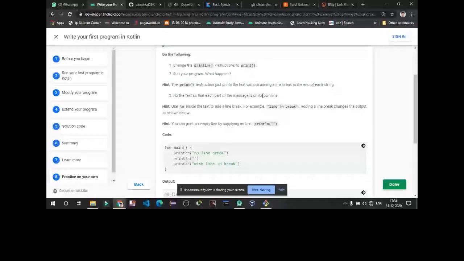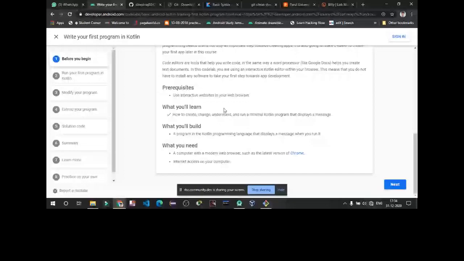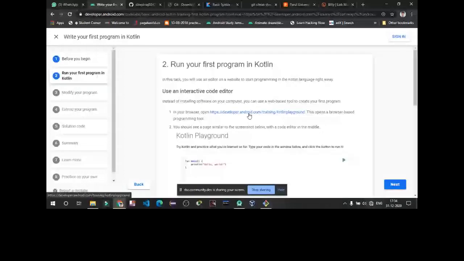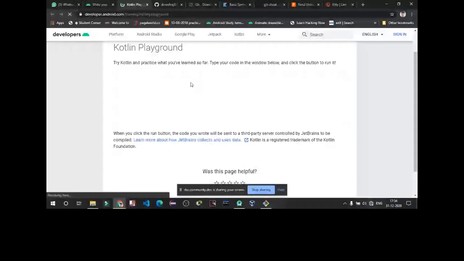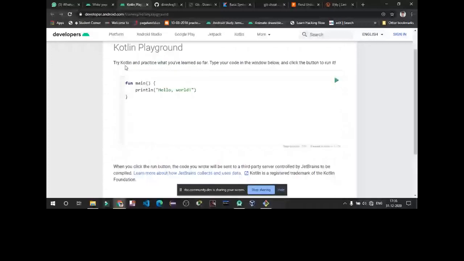Before we begin, the prerequisites are that you must have Chrome or Microsoft Edge installed, so that you can have an interactive web browser. Next we are going to run a first app, so we are going to this Kotlin playground, where we are going to code. This is a playground, an environment provided for the Kotlin language. I'm just sharing the link.